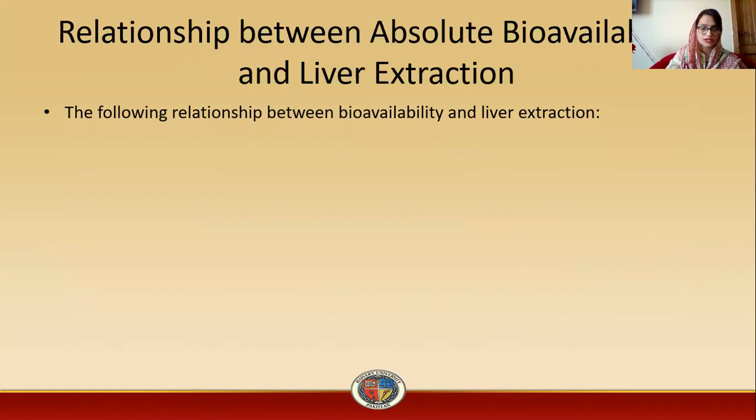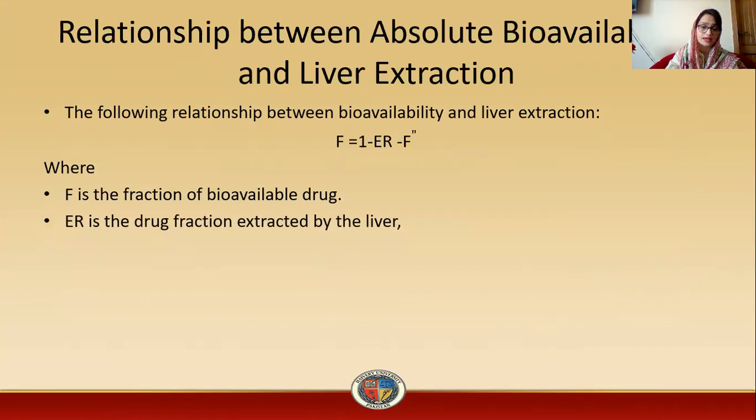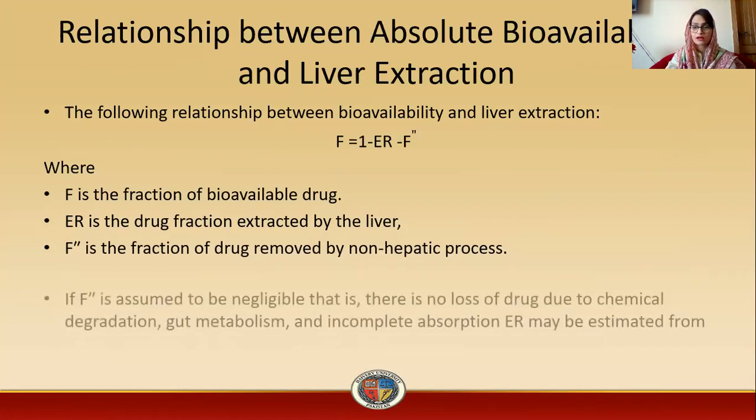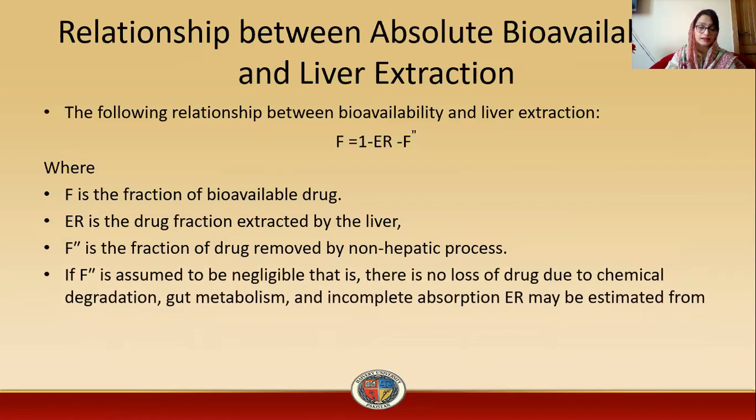The relationship between the bioavailability and the liver extraction ratio is F equals 1 minus ER minus F double prime, where F is the fraction of bioavailable drug, ER is the fraction extracted by the liver, and F double prime is the fraction of drug removed by non-hepatic processes. F double prime is assumed to be negligible, that is, there is no loss of drug due to chemical degradation, gut metabolism, or incomplete absorption.